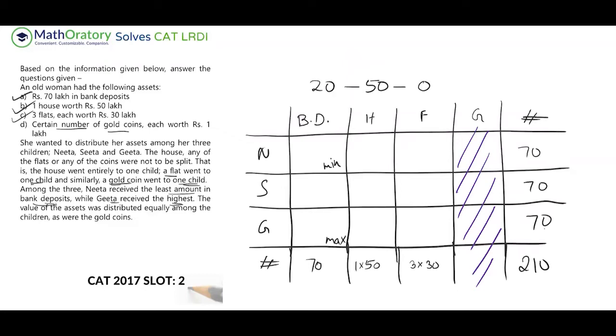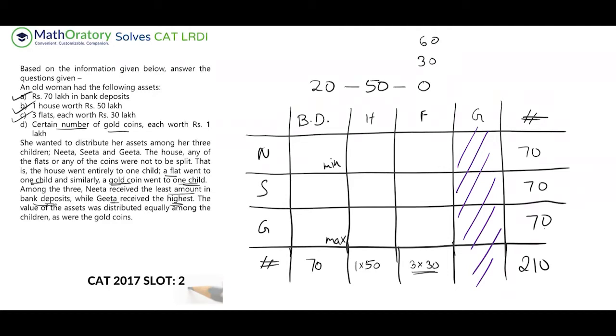This is pretty obvious. So indirectly, what we know is there is one person who gets 0 in this column, and we need to distribute 90. This 90 cannot go directly to any one individual because the total is 70. So the distribution of the flats should be 30 and 60 in terms of value.